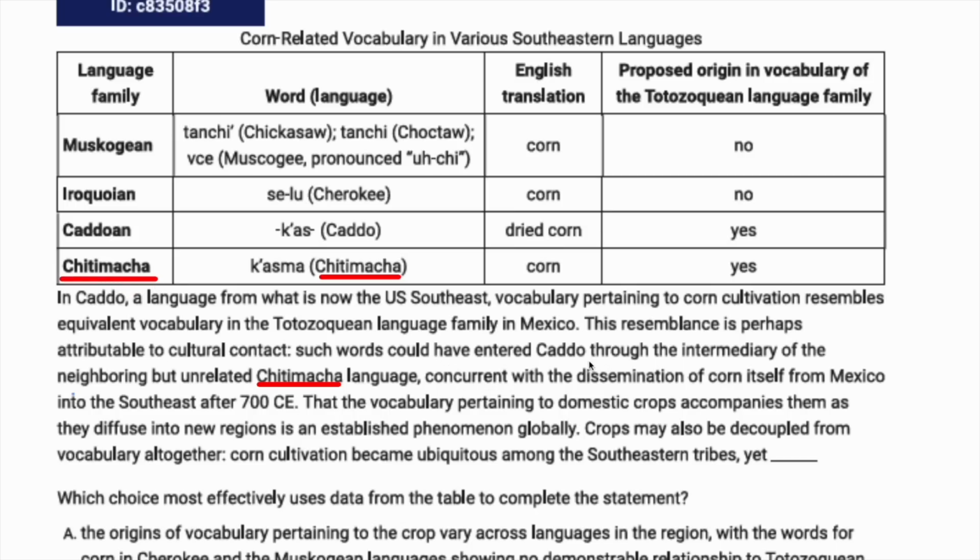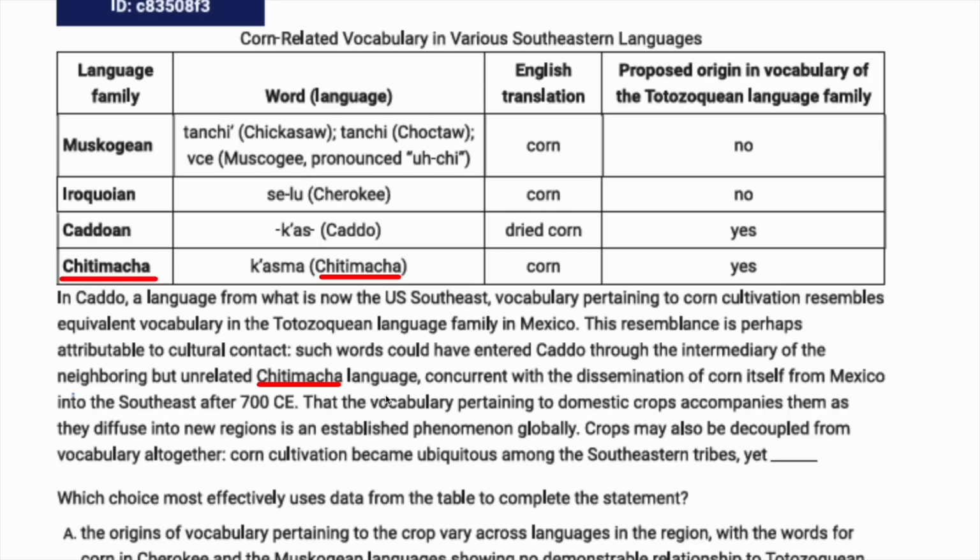Concurrent with, or along with, the dissemination or spread of corn itself from Mexico into the Southeast after the year 700, the vocabulary pertaining to domestic crops accompanies them as they diffuse into new regions. So we could say the fact that this vocabulary accompanies the crops or follows the crops, sort of spreads concurrently with the spread of the crops themselves as they diffuse or spread into new regions, is an established phenomenon globally.